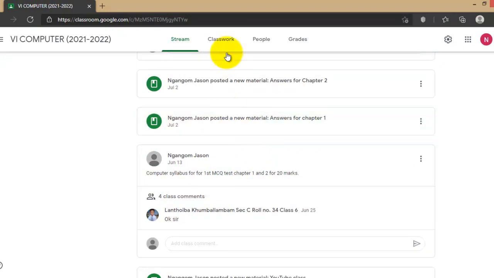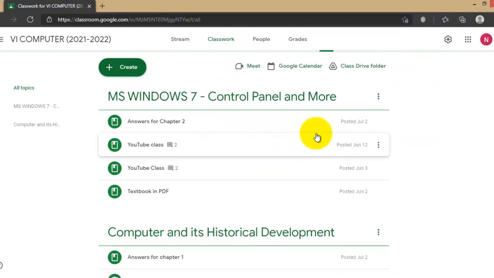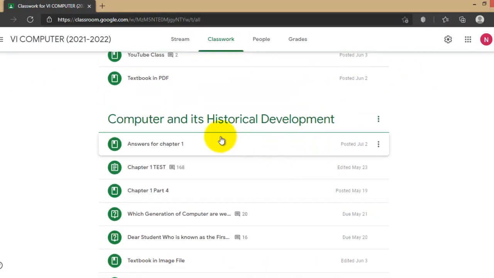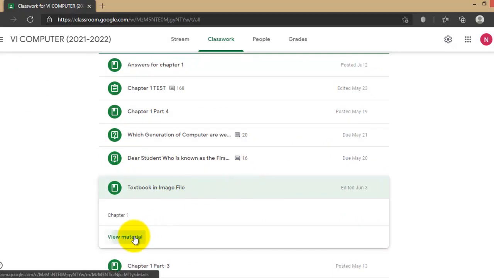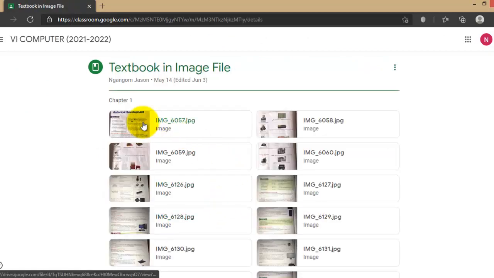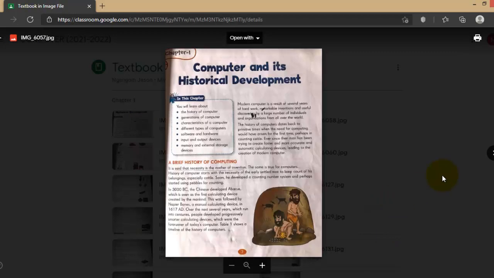So let's summarize. The first chapter is Computer and Historical Development. Let's see what we have learned. You all know that computers start from the abacus, about 3000 BC.